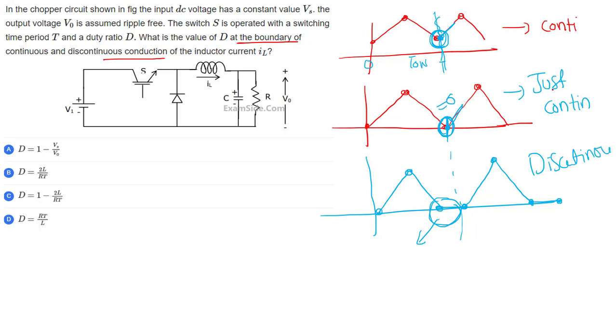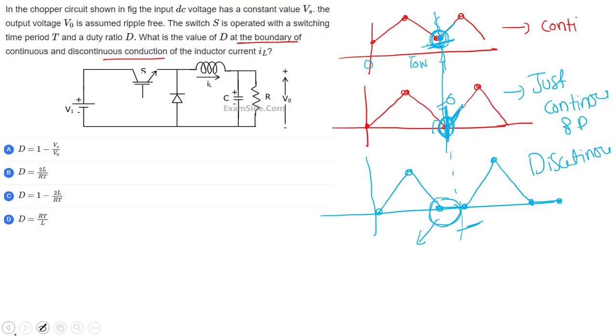Discontinuous. So we can call this one as exactly 0 before the start. So this is called just continuous or discontinuous. You are almost at the boundary of continuous and discontinuous. If it is a little below, it will become discontinuous. If it is a little further, it will become continuous. So it is at the boundary.